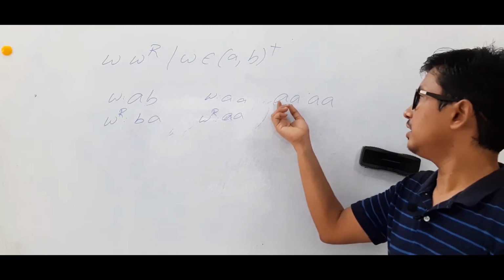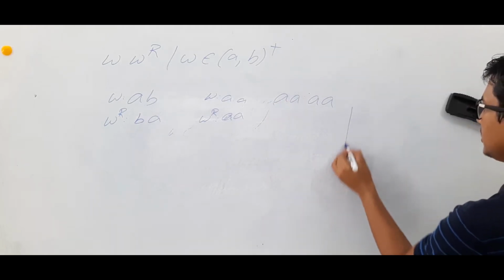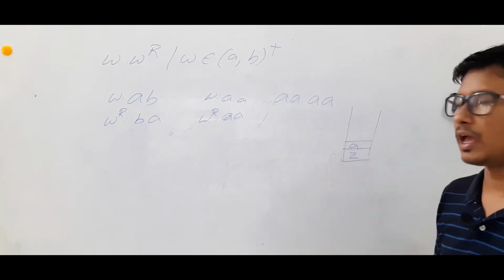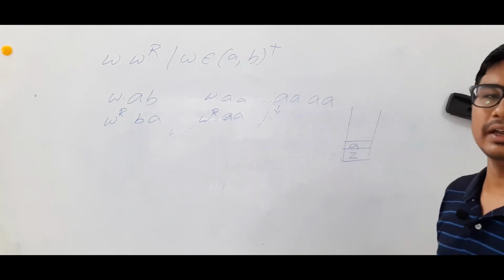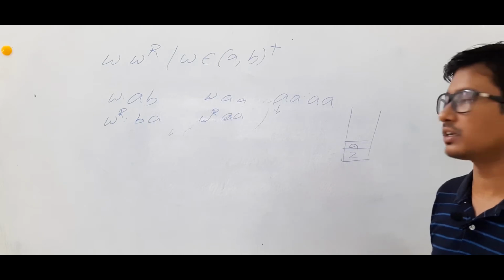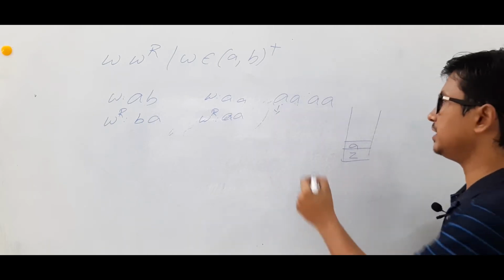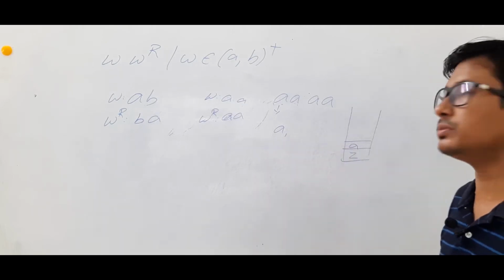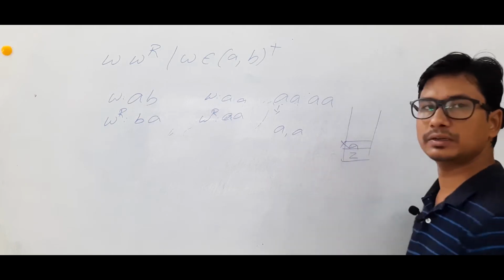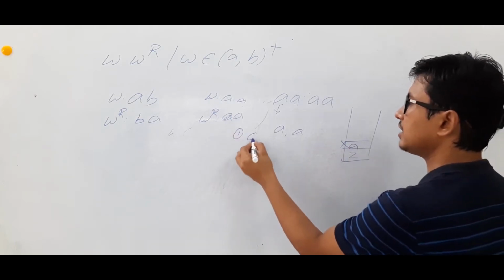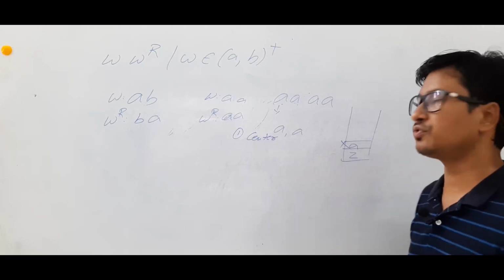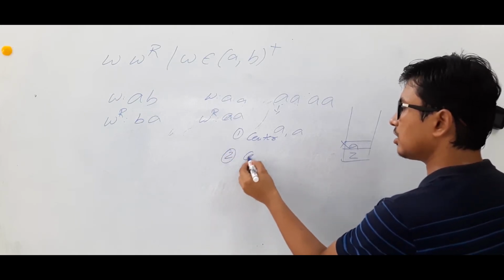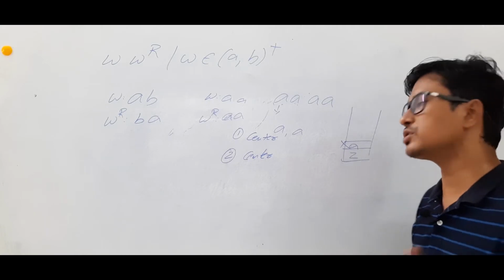I don't know whether the center came. If you see the first A, the top of the stack is Z, so you will push the A on Z. Am I right? Now you can think about whether the center came or not. Let's take that A and A are matching, meaning I am looking at the input alphabet A and the top of the stack is also A. Then I can assume that the center came and I have to pop it. One case is that I can assume that the center has reached, meaning W is finished and W power R is starting. And the second assumption is that the center has not come, meaning W is still going.